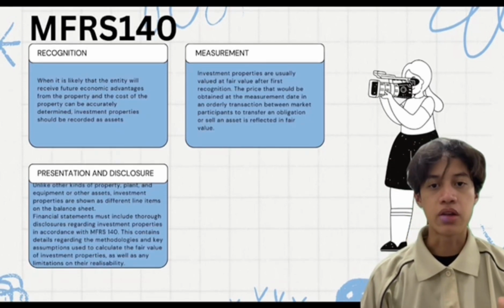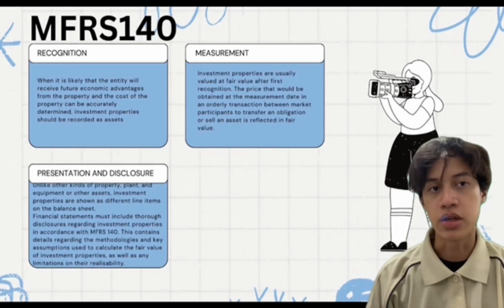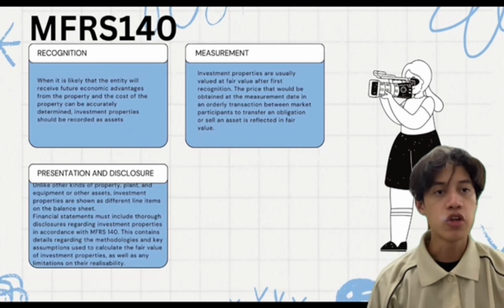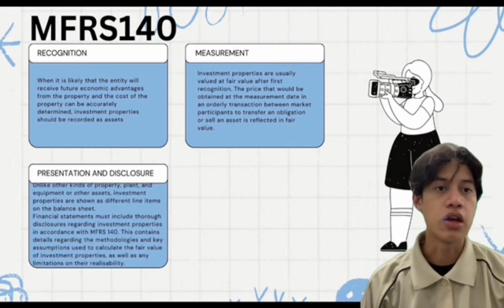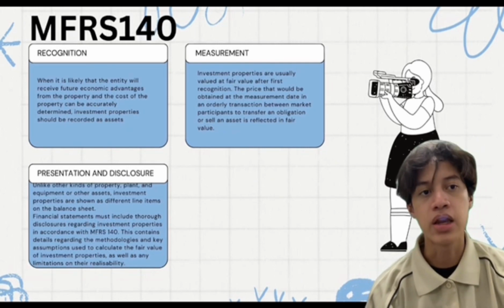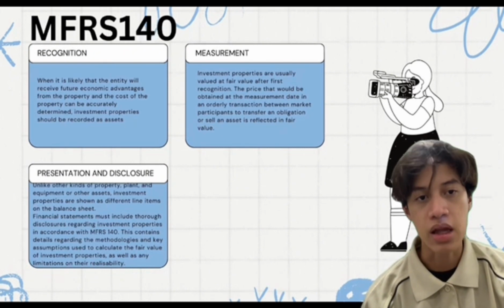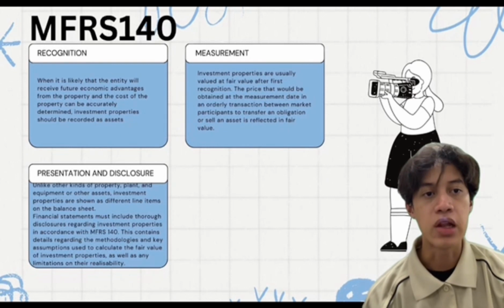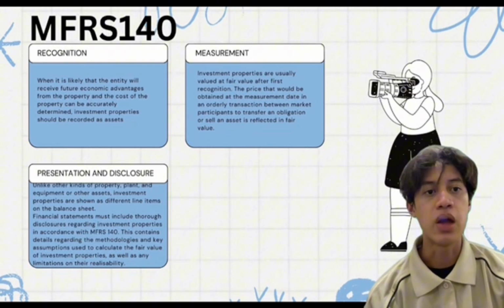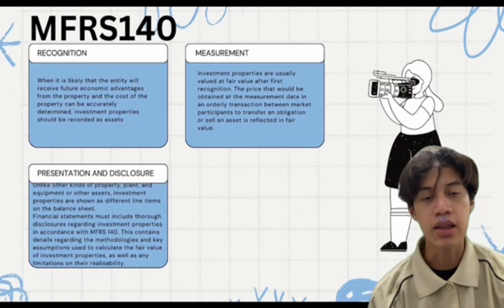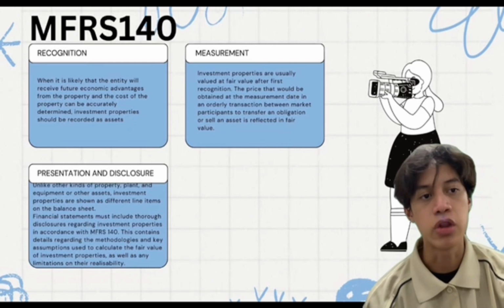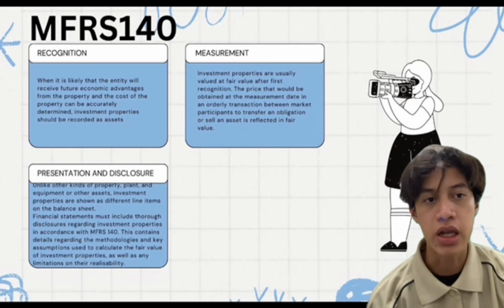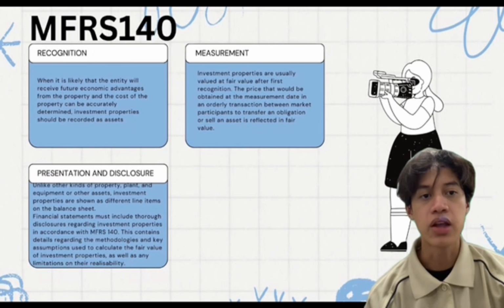Lastly, under MFRS 140 for Celcom Digi Berhad, recognition: it's likely the entity will receive future economic advantage from the property and the cost of the property can be accurately determined. Investment property should be recorded as assets. The measurement. Investment property is usually valued at fair value after first recognition. The price that will be obtained at the measurement date in an orderly transaction between market participants to transfer an obligation or sell an asset is reflected in fair value.